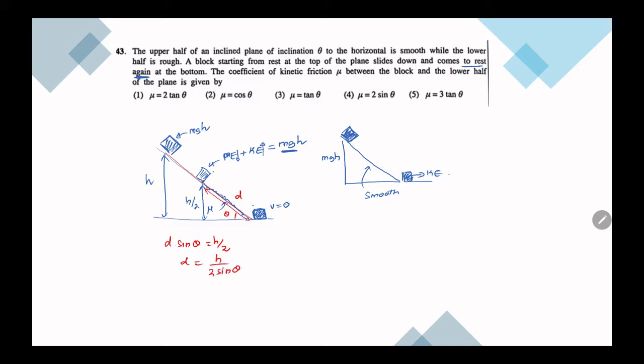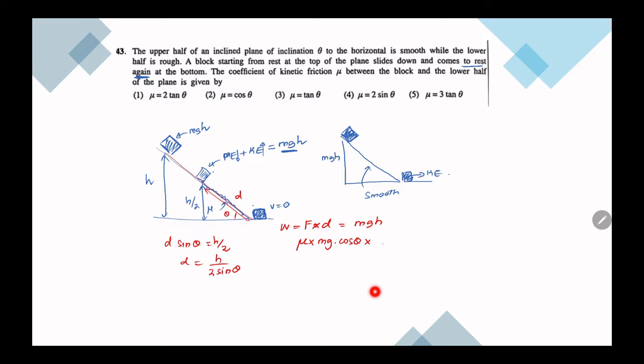As I mentioned earlier, work done against friction is equal to this energy, because that's the total energy that has been used up by friction. Then what is the friction? Mu R, but this time R is mg cos theta.